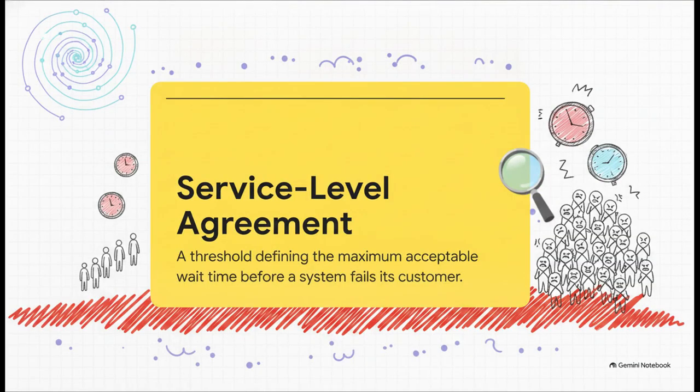Which brings us directly to the SLA, or Service Level Agreement. You can think of the SLA as the ultimate line in the sand. It's a strict threshold defining the maximum acceptable wait time before a system officially fails its customer. For the engineers running these networks, predicting exactly how often a complex, highly unpredictable system is going to breach this SLA is a notoriously difficult mathematical challenge. It's basically trying to predict a very rare event in a highly chaotic environment.